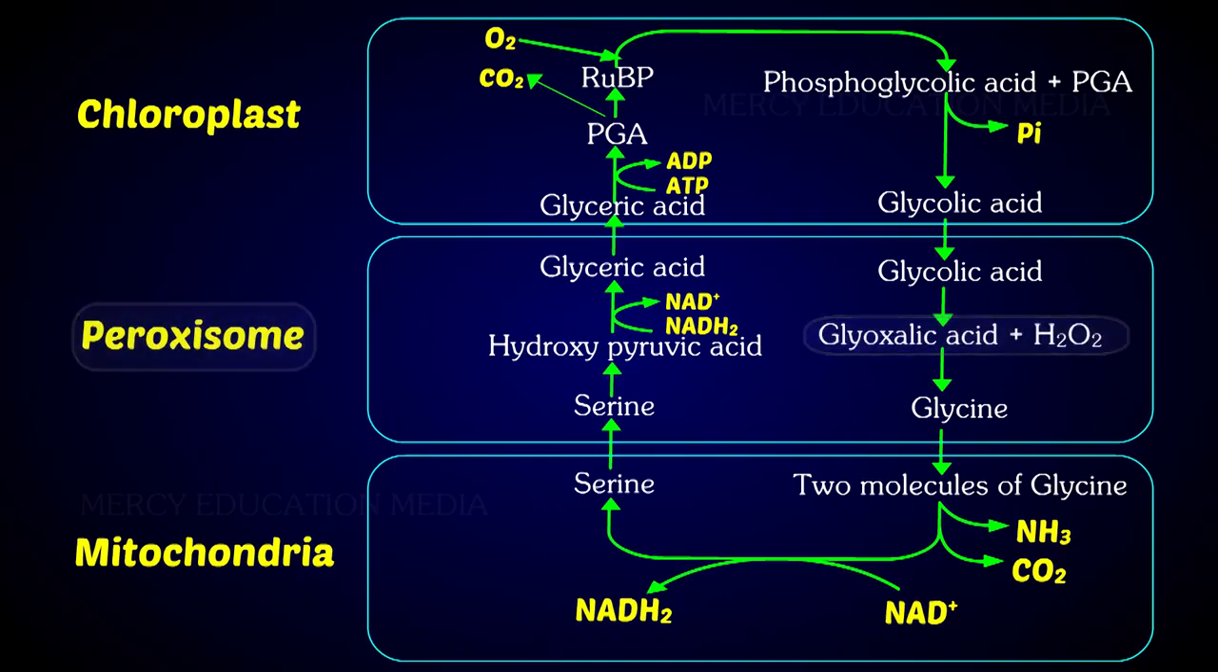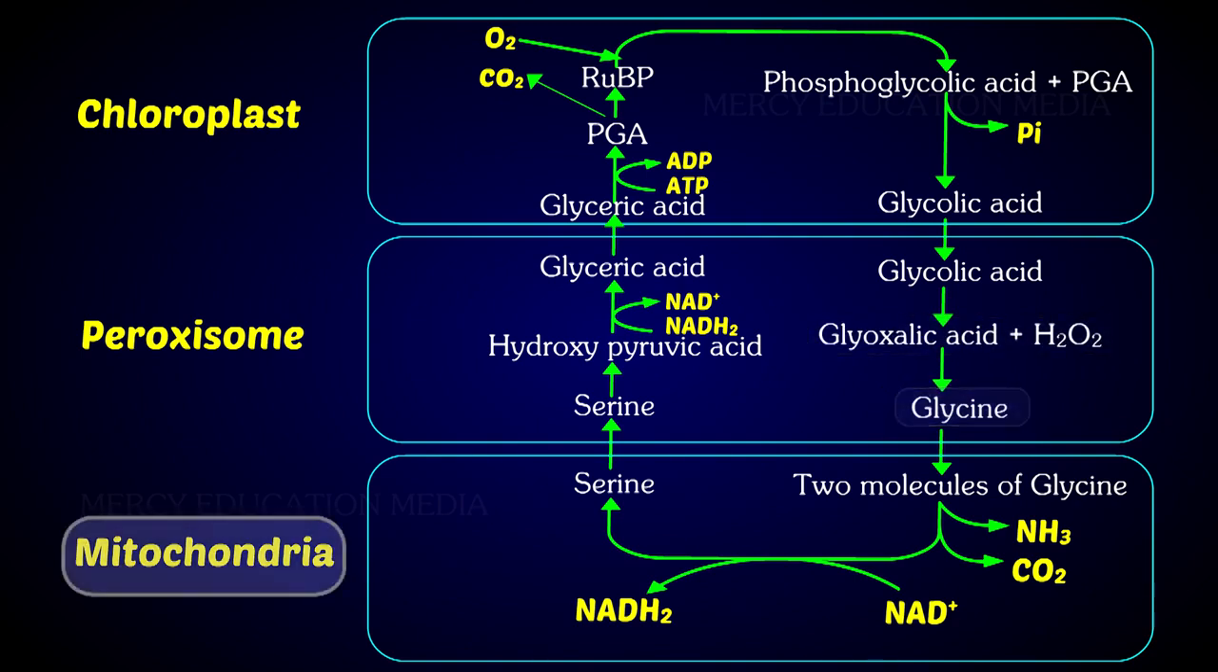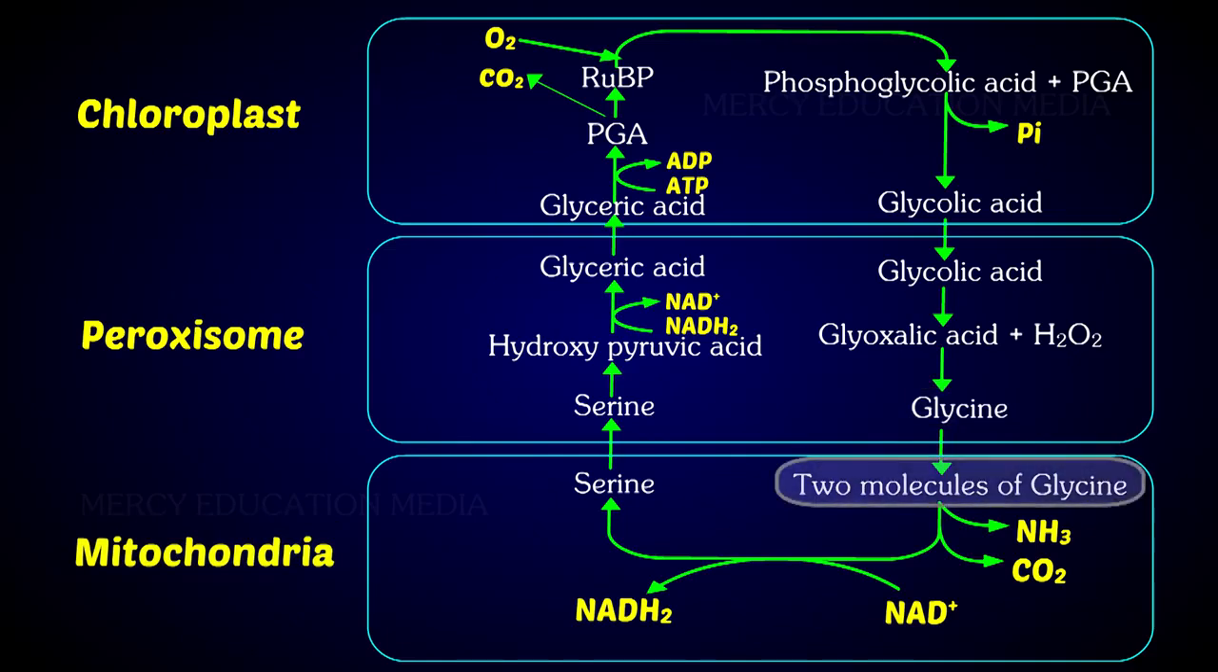In the peroxisome, from glyoxalic acid, glycine is formed. Glycine molecules enter into mitochondria where two molecules of glycine combine to give a molecule of serine, ammonia, and carbon dioxide. During this process, NAD+ is reduced to NADH2.